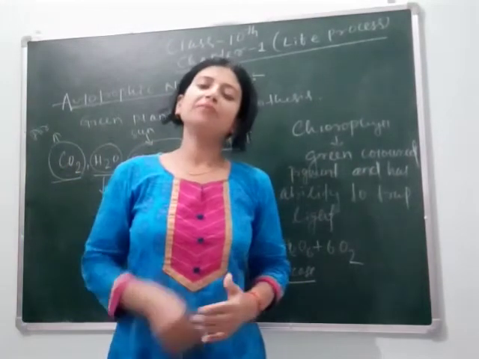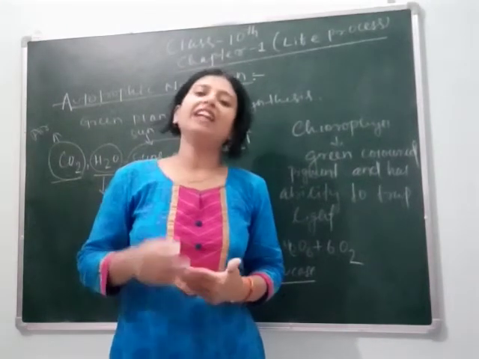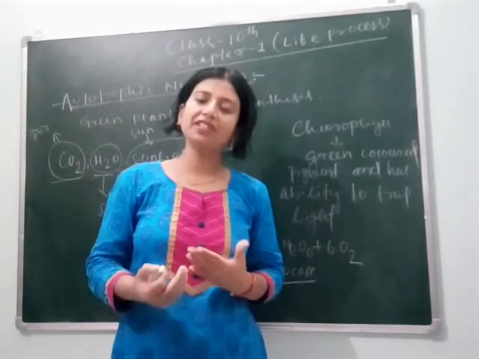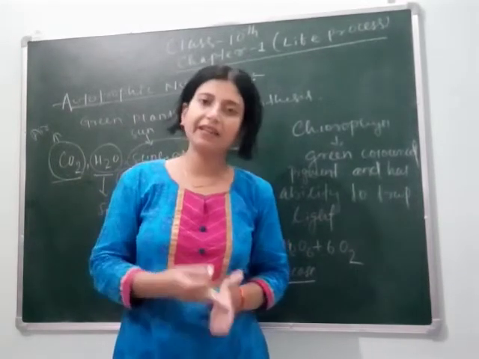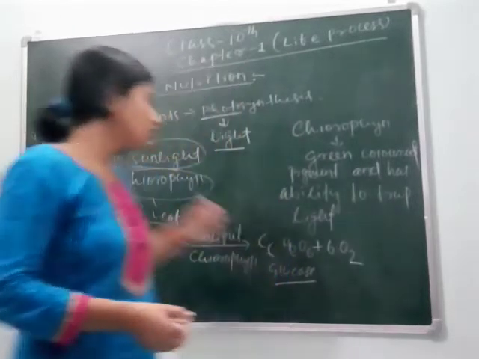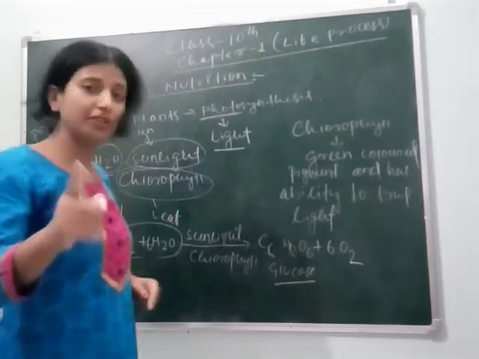They use it for maintaining their life processes, means for different activities, and the remaining food material is stored in the form of starch in different parts of the plant, like in the stem, in the root, or any other parts. So plants synthesize glucose but store it in the form of starch. You should remember this.